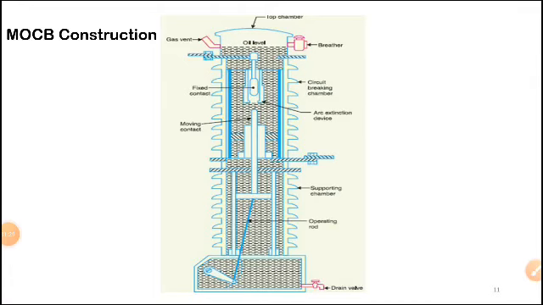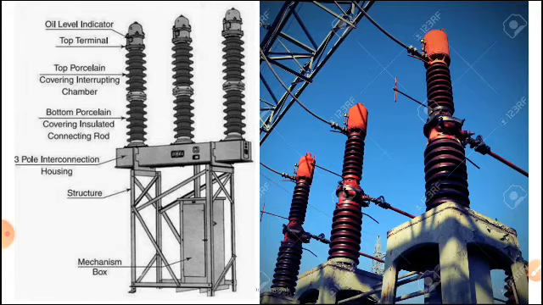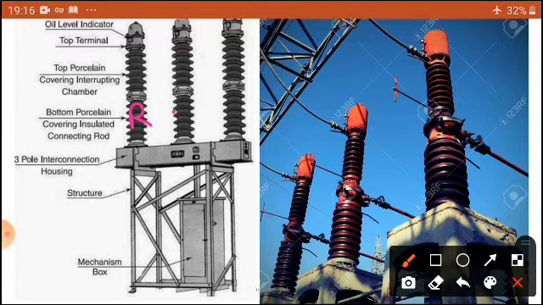Here we go. This is our electrical point of view. We are going to draw our MOCB. What does it consist of? It has different parts. You can see, what is the basic principle? Physically this is the same thing we have seen in the substation, how each limb is present. Here you can see this is the R phase, this is the Y phase, this is the B phase. It consists of the oil level indicators at the top, and top terminals you can see, and this is another chamber, here another chamber.